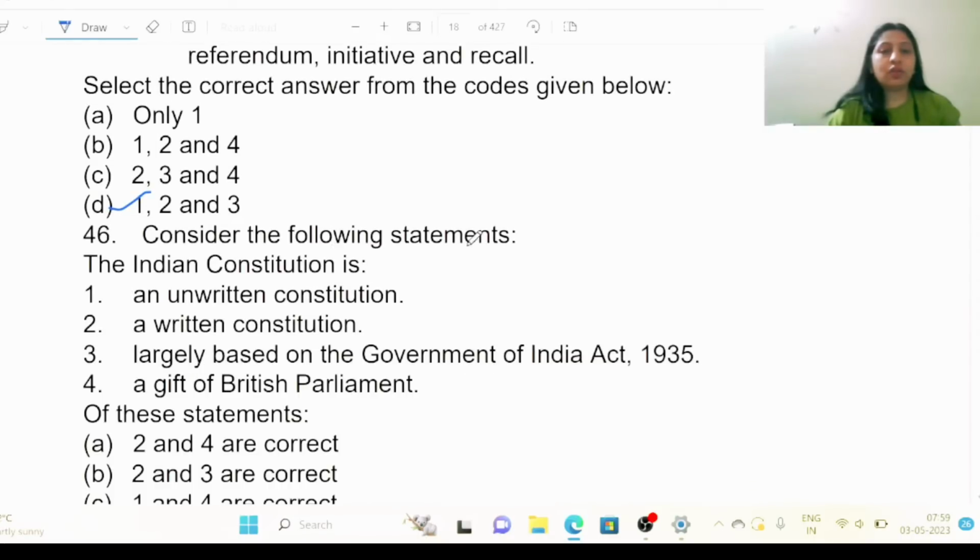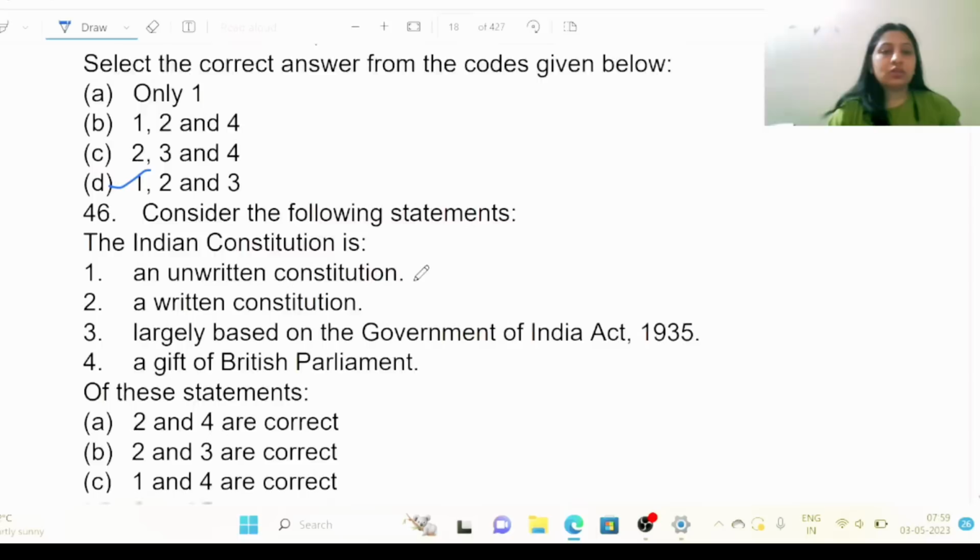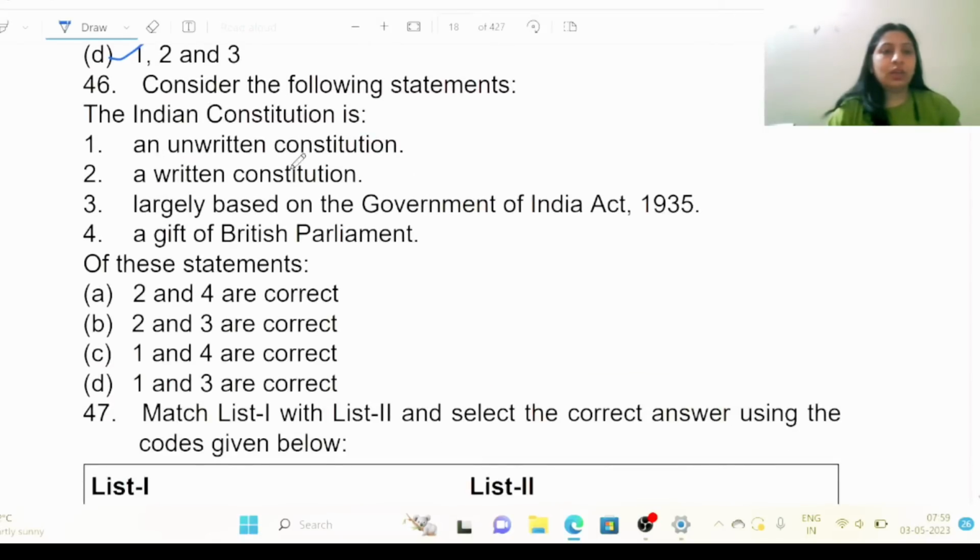Consider the following statements. The Indian Constitution is 1. An unwritten constitution? No, this is written constitution. 2nd, a written constitution. 3rd, largely based on the Government of India Act 1935. And 4, a gift of British Parliament. Of these statements, A. 2 and 4 are correct, B. 2 and 3 are correct, C. 1 and 4 are correct, and D. 1 and 3 are correct.